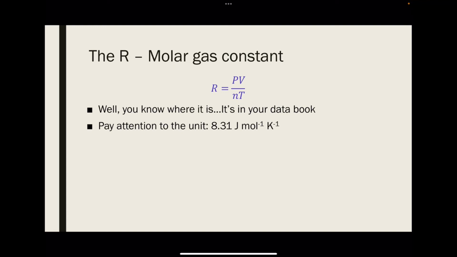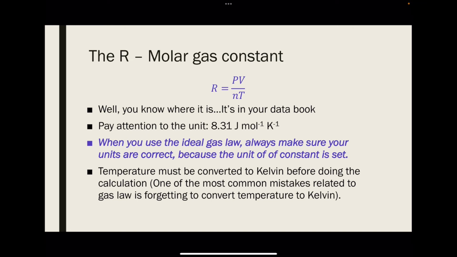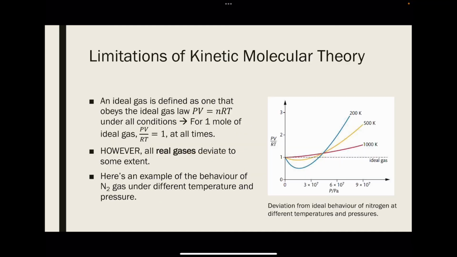It is very specifically 8.31 joules per mole per Kelvin, which means that when you use the ideal gas law to do some calculations, you will always need to make sure that your units are correct, because the unit of the constant is already set for you. Temperature must be converted to Kelvin before we do the calculation. It's actually one of the most common mistakes related to gas law, forgetting to convert temperature to Kelvin.